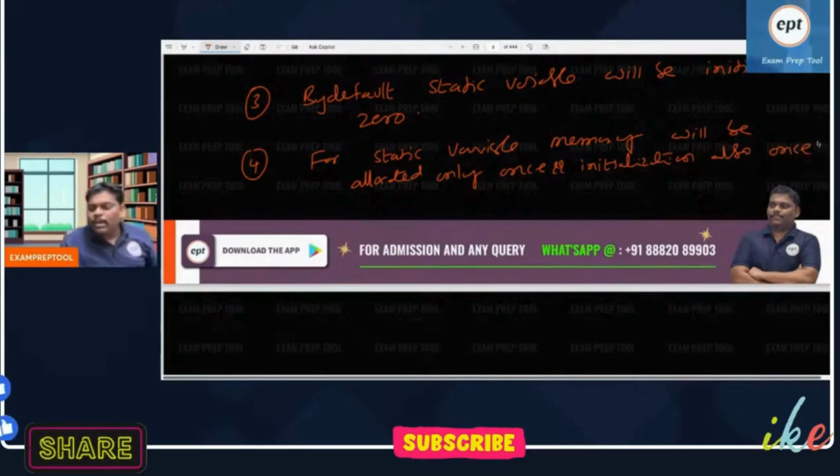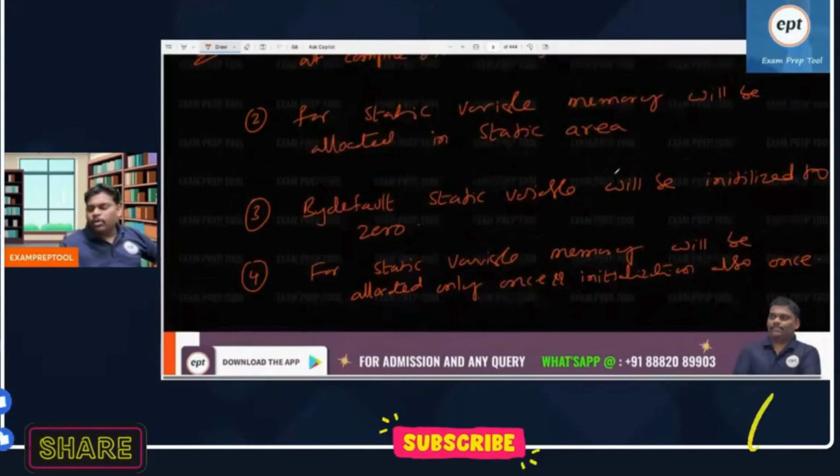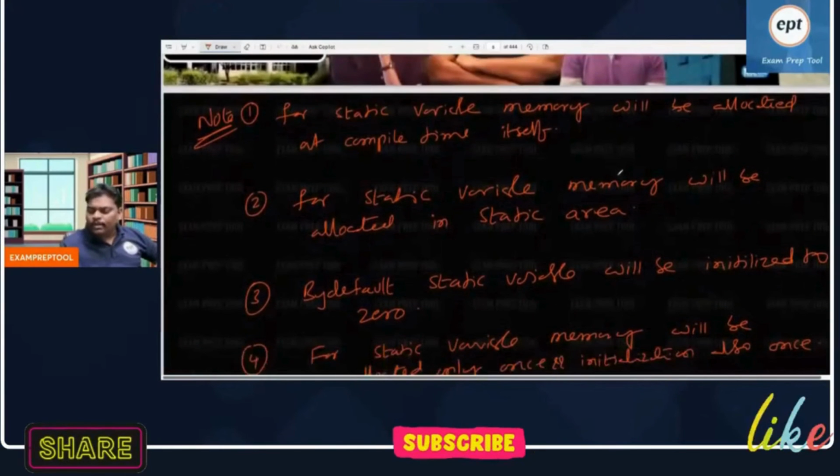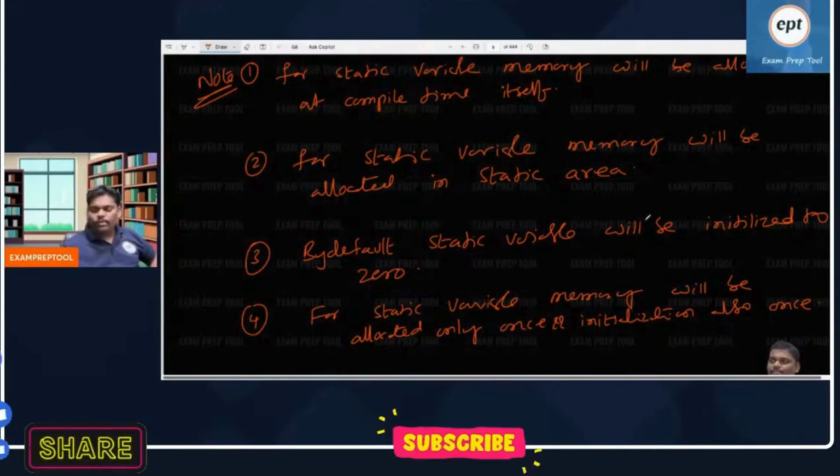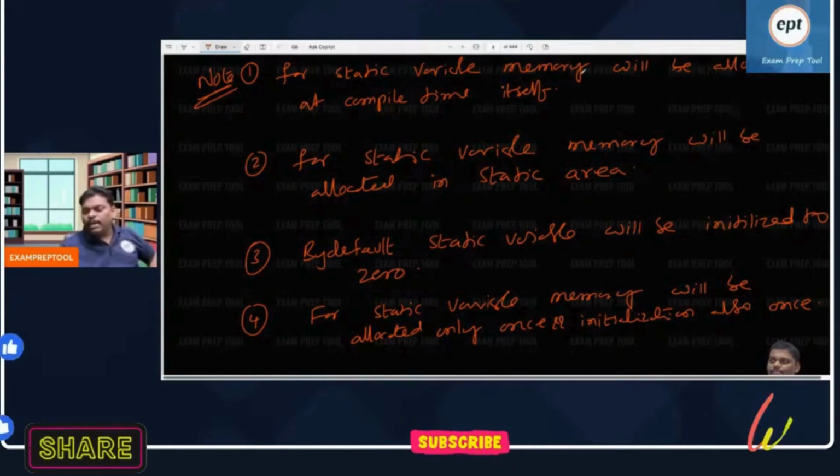You may get more clarity in the next problem. One or two points are not clear, right? More clarity you will get in the next problem. Creation one time, allocation also one time, initialization also one time. By default 0. Static area, by compiler.